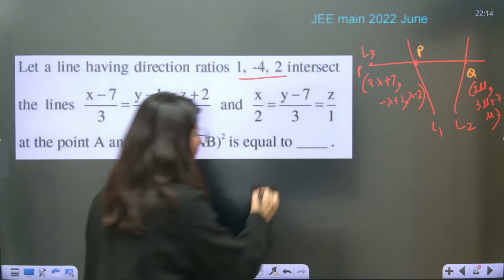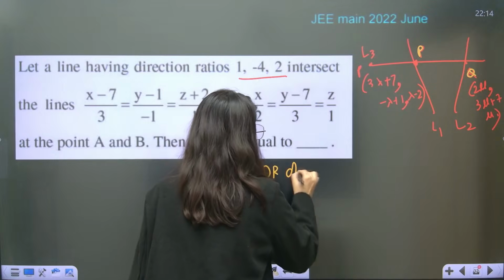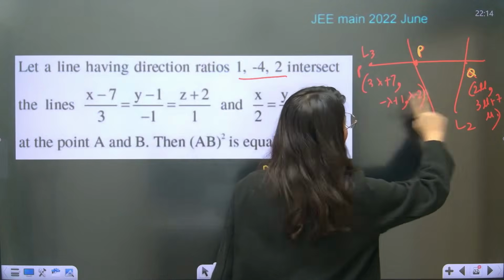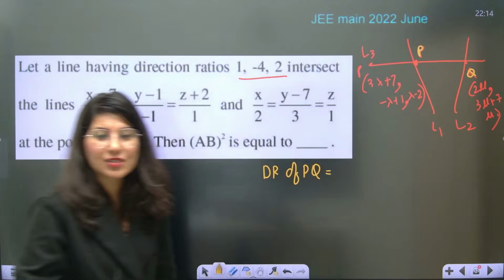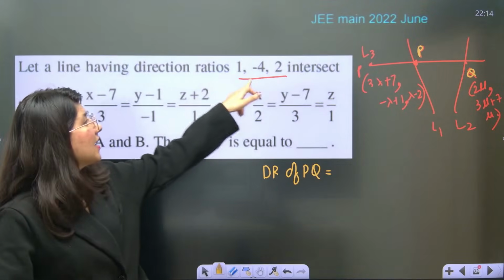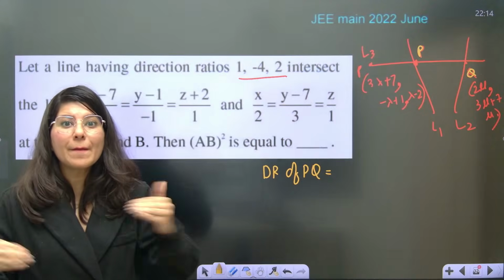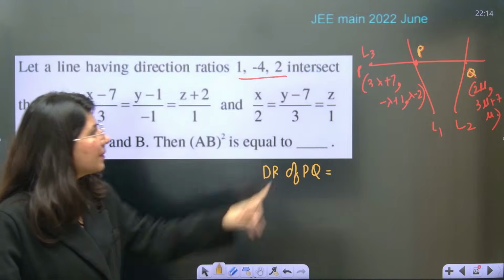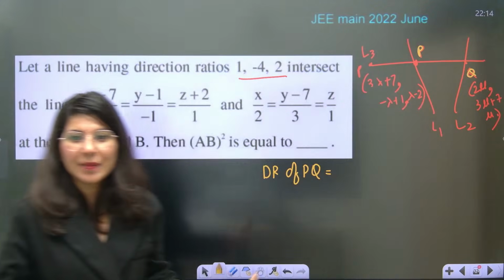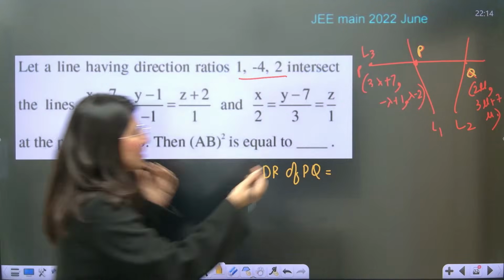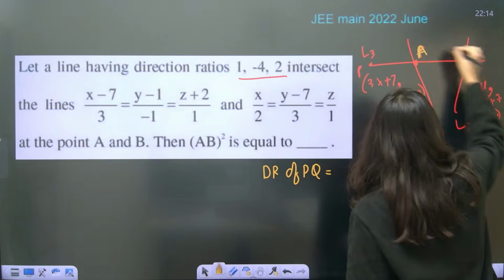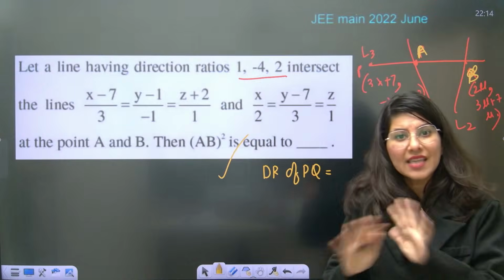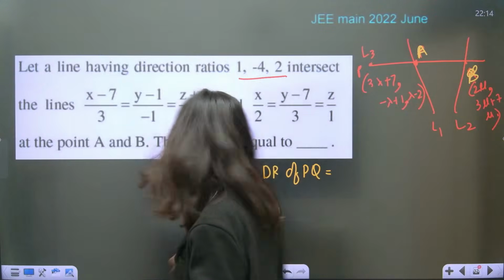So you have to calculate DR of PQ. That is going to give you 2 mu minus this, minus this, same type of question. Then 1, minus 4, 2. Compare the ratio, get the value of mu and lambda. Once you get the value of mu and lambda, point P and point Q will be clear to you. Here there is no point P, but there are points A and B. Very simple, same question, same to same copy paste.